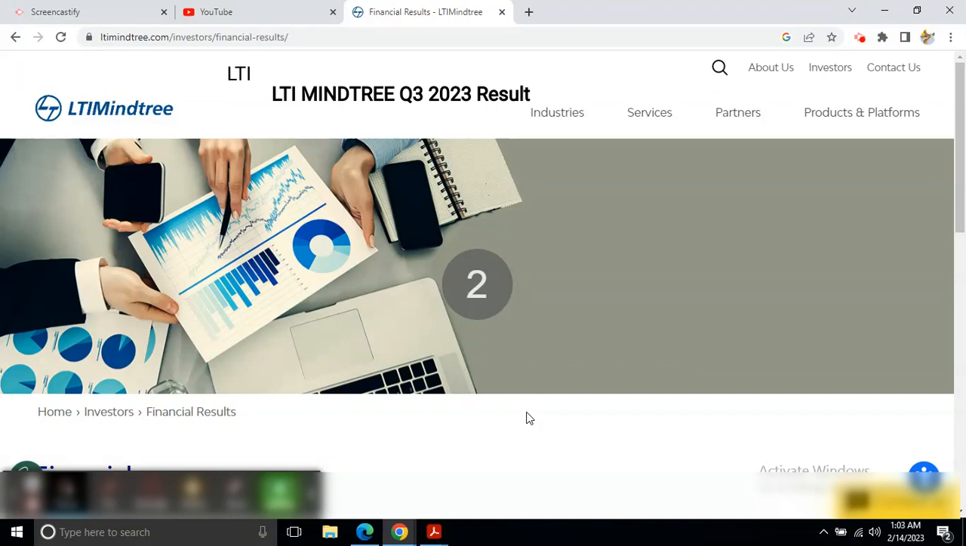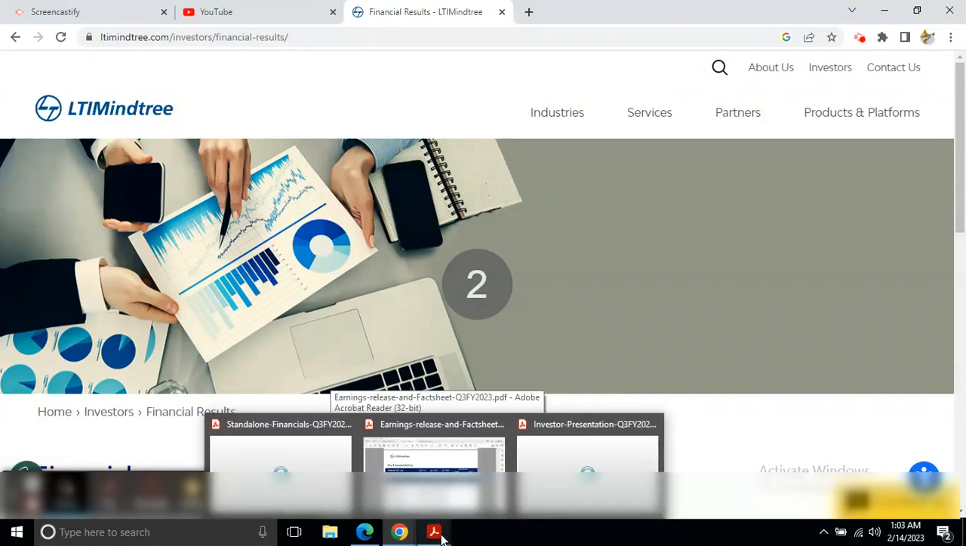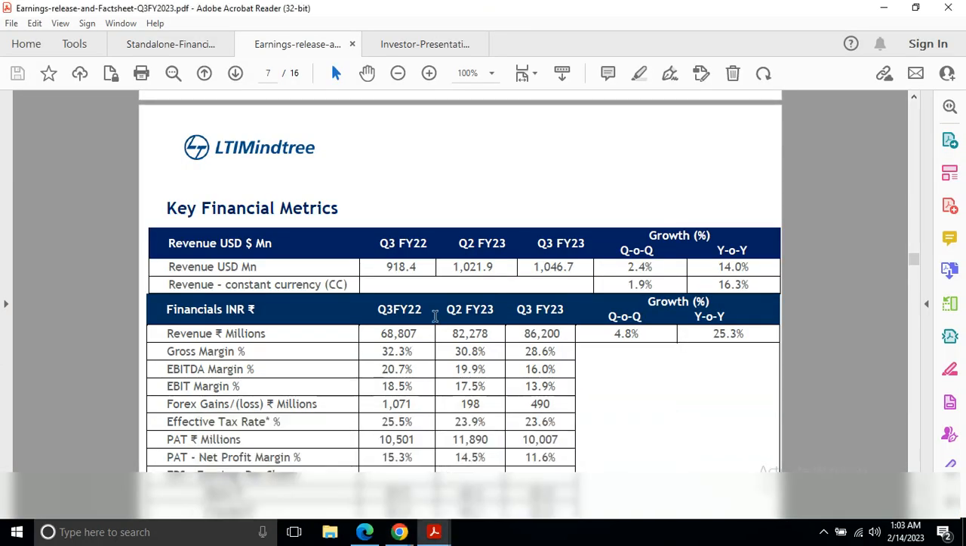The company has released their result, so we will review it and see what is in the result, what is positive, what is negative, and how, according to the result, we can plan our investment. To see the financial result, you can browse the company website, and on the investor page you can find the result, download it and read through it.